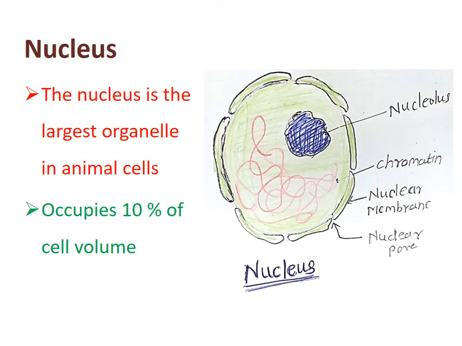This is the structure of the nucleus. The nucleus is the biggest organelle inside the cell. It occupies about 10% of the volume of the cell and is present mainly at the center of the cell. It has an outer membrane made up of phospholipid. You can see in the diagram that inside the nucleus there are the nucleolus and chromatin. The outer membrane has small pores. These pores are very important to transport genetic material like chromatin from inside to outside of the nucleus. So the nucleus is a very important organelle of the cell.